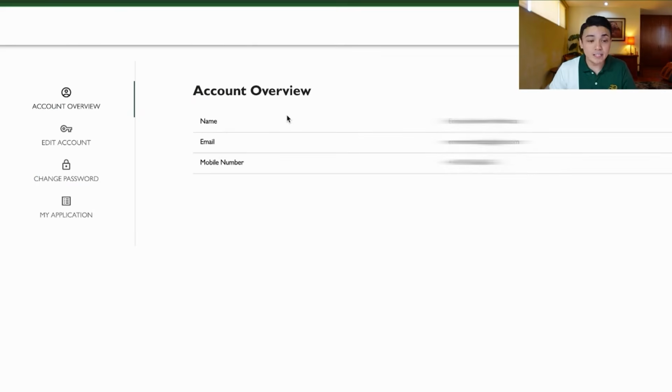You can see your profile here. You can also have access to the details that you uploaded when you did your client application. And you can actually also change your password. So this is very important because let's say nag-leak yung password mo or you have a practice of changing your password every 3 months or every year, you can do that here.